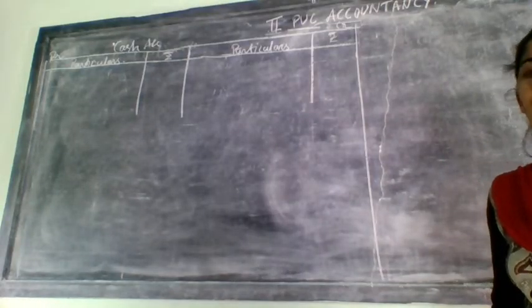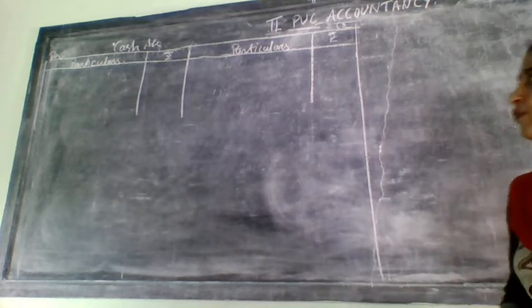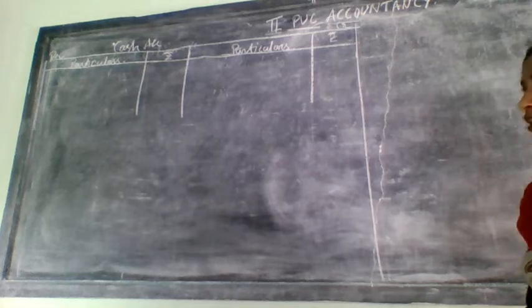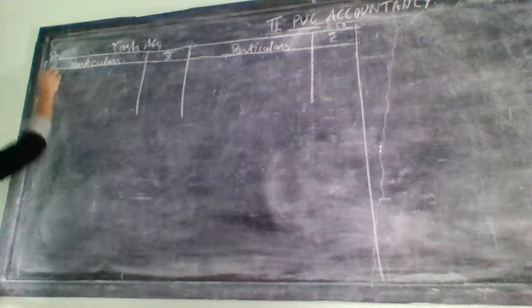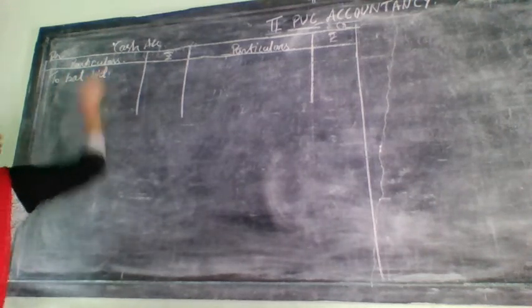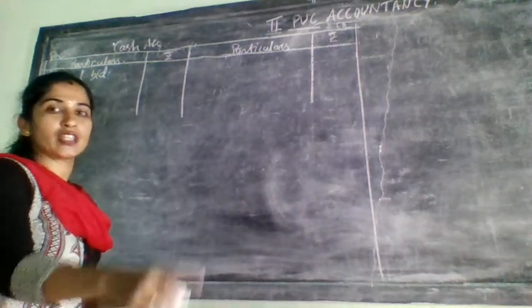Let us start doing the cash account. So in the cash account, the first entry will be related to balance brought down. Cash account always has which balance? Debit balance. So balance brought down will come on which side? Debit side. To balance brought down. The amount you will write here, you need to take from which account?